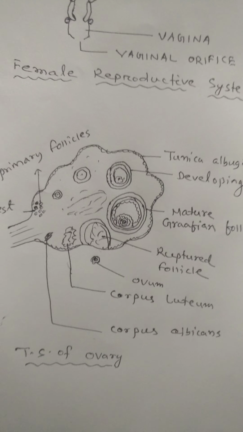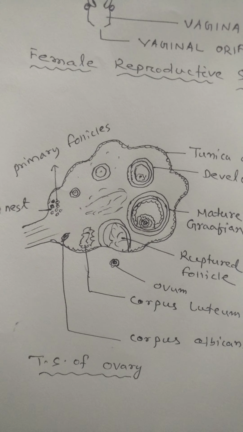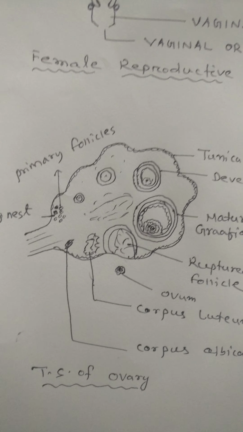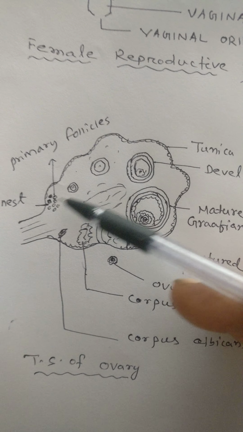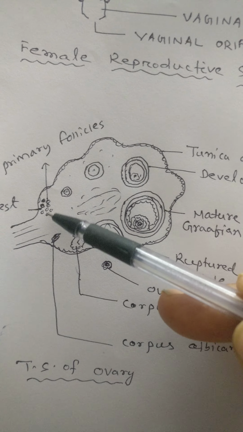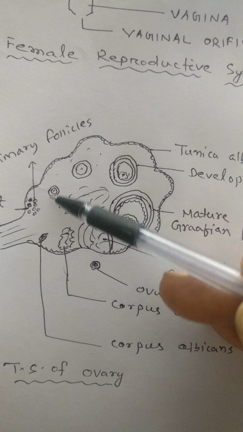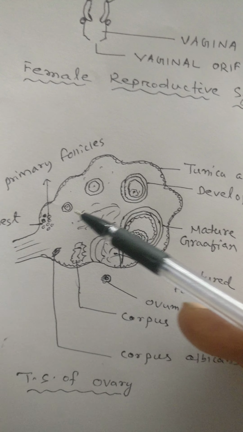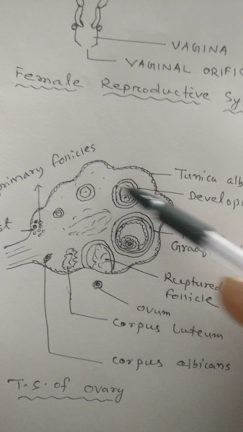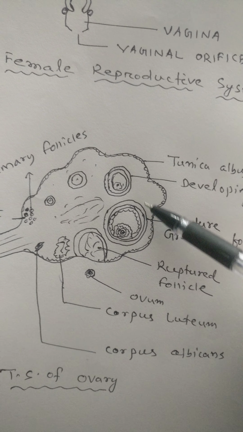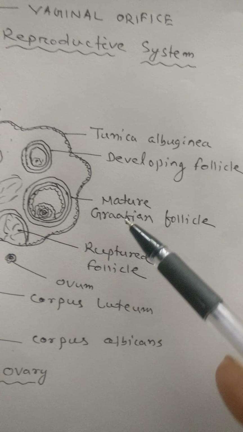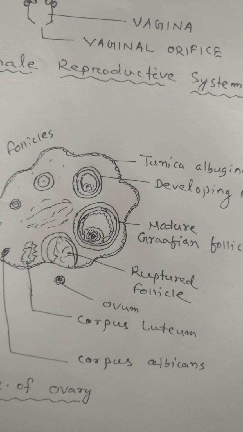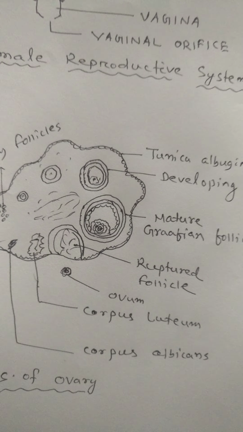When the girl attains puberty at the age of 10 to 12, out of many follicles, one grows. Out of all these, one grows to become mature. This is called mature Graafian follicle. You see here, mature Graafian follicle. It is a matured one.